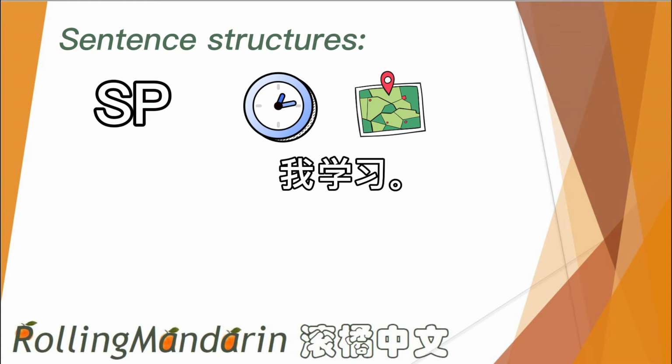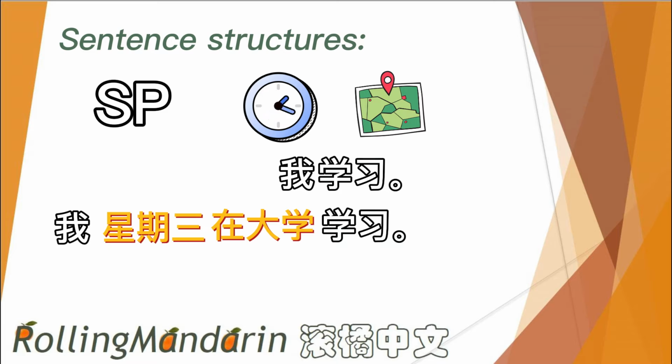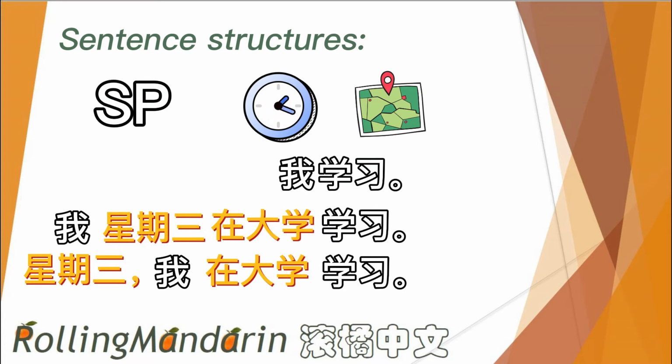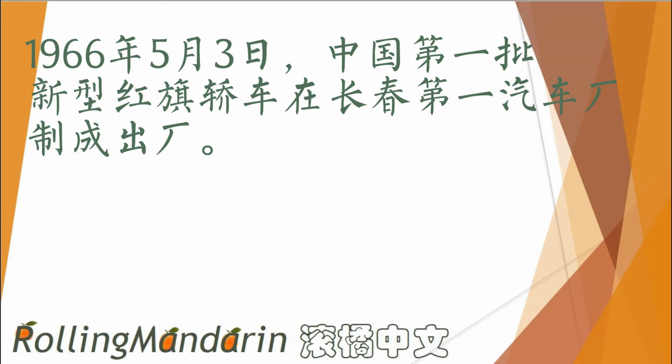The SP sentence is very similar to the SVO sentence. We have a sentence here, 我学习. I can put the same time and place elements into this sentence. I mean, them both in front of the verb 学习, or the time element in front of the subject and the place element in front of the verb. If you can understand this logic, you will understand the first sentence of the text 红旗轿车.